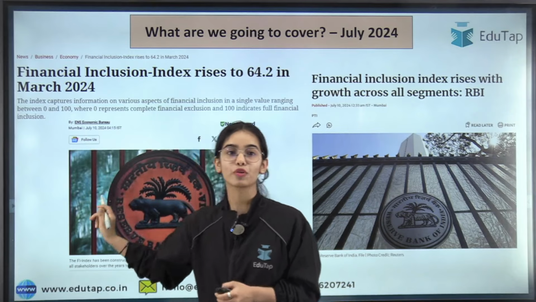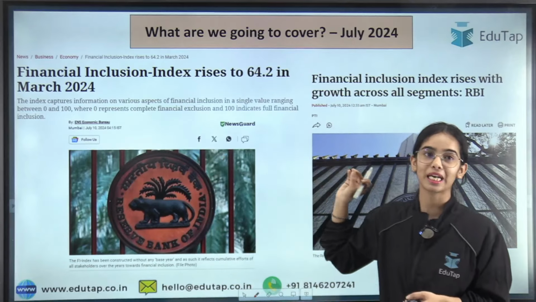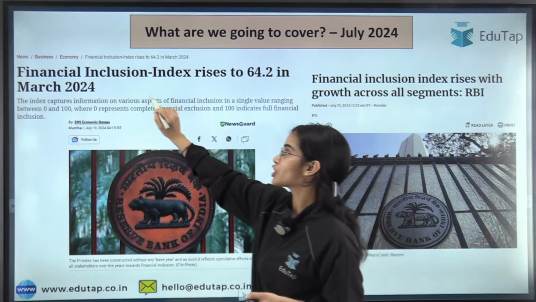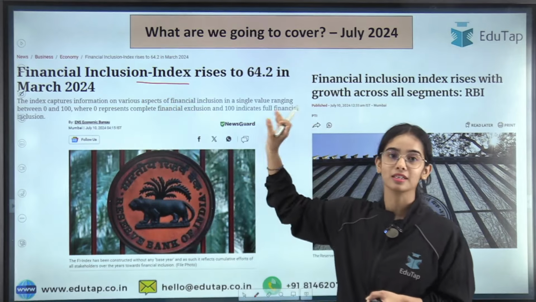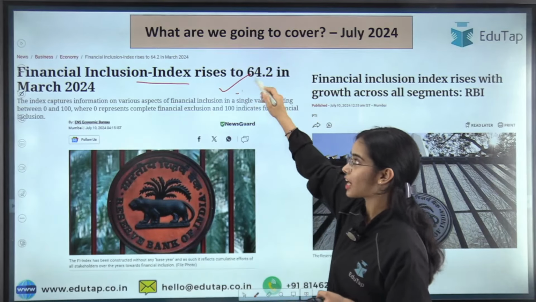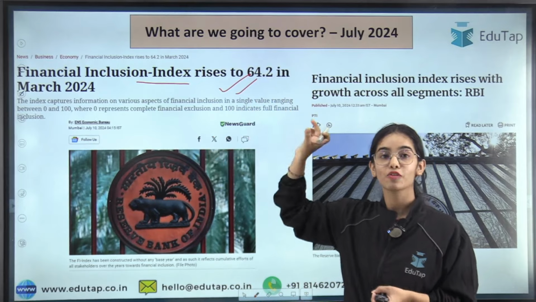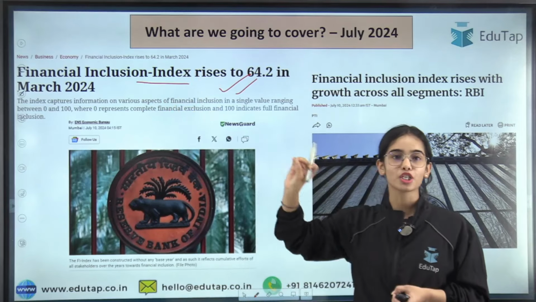So today I have brought for you a very important news article, a very important press release that the RBI has released. That is the Financial Inclusion Index for March 2024. This has been released by the Reserve Bank of India. So we will understand what this Financial Inclusion Index is and what the value of the Financial Inclusion Index is that has been released for March 2024.